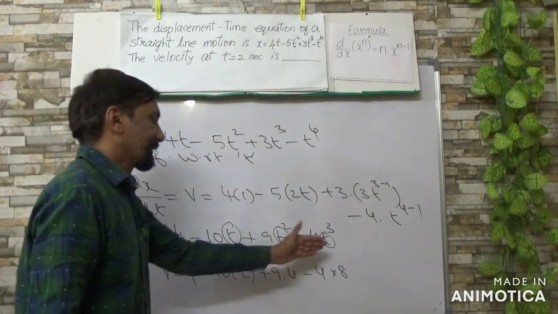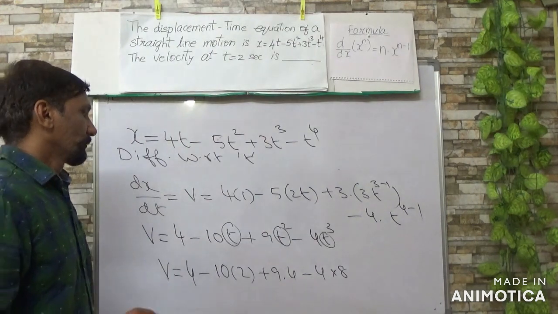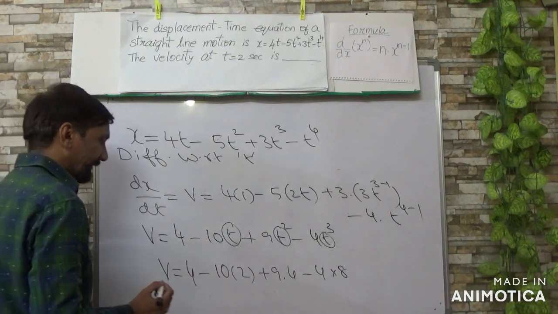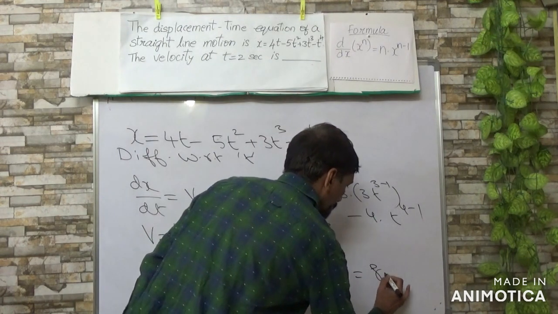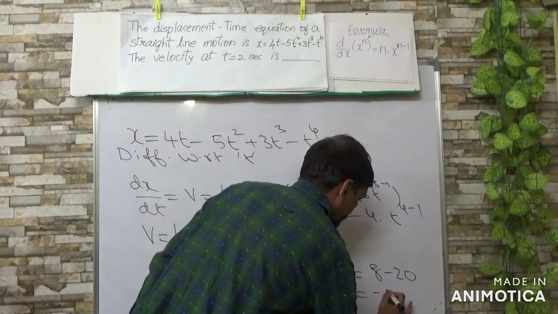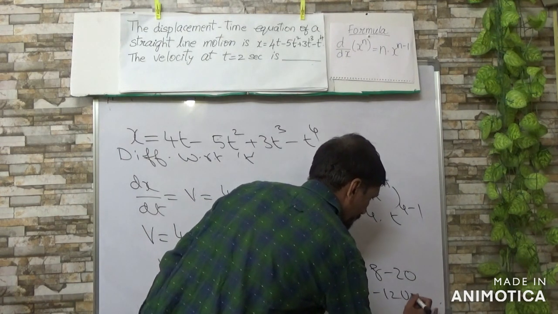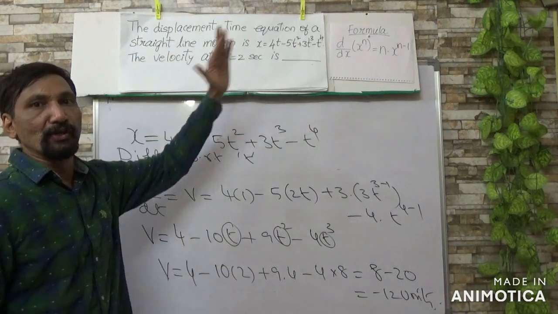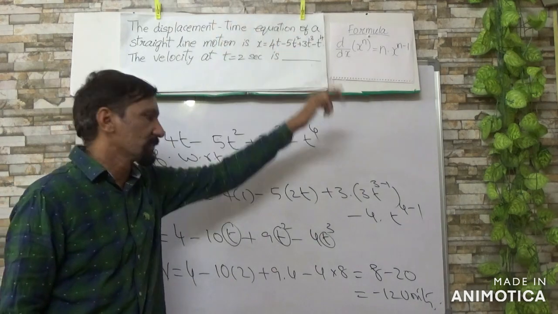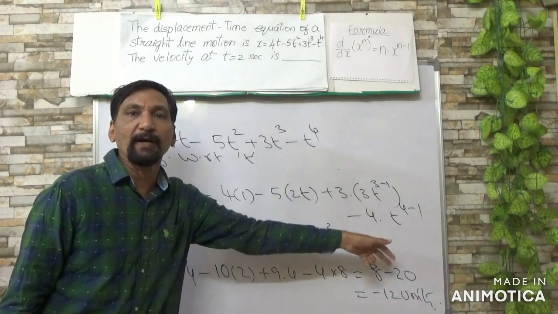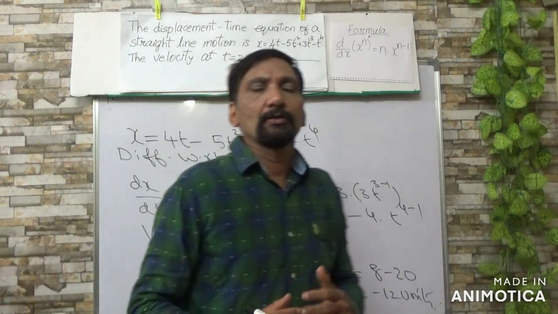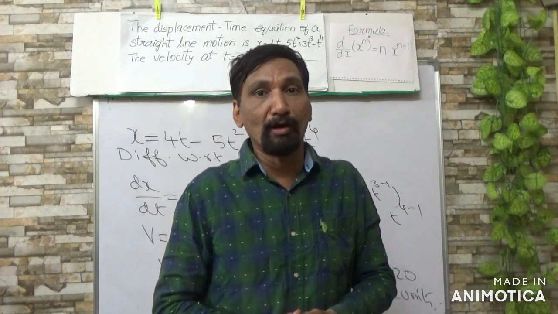So 36 minus 32 is 4, and 4 plus 4 is 8. Then 8 minus 20 is minus 12 units, because units are not mentioned here. If it were given in meters, it would be meter per second. In this way we can easily solve more and more problems.